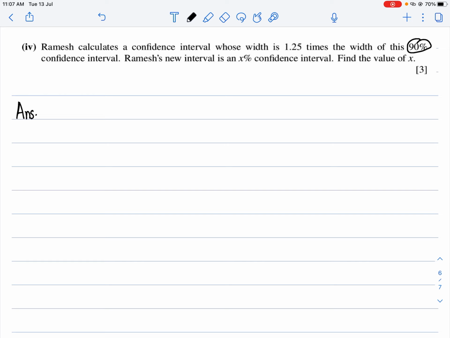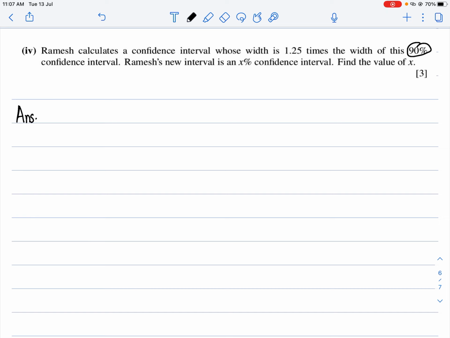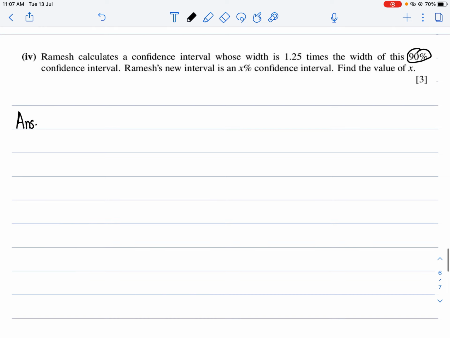Find the value of X. So first, calculate the width of the old confidence interval in part 3. You know that your width is equal to 2 into the Z value multiplied by the standard deviation, which is basically the root of PQ by N.